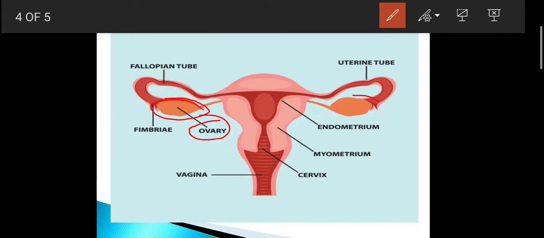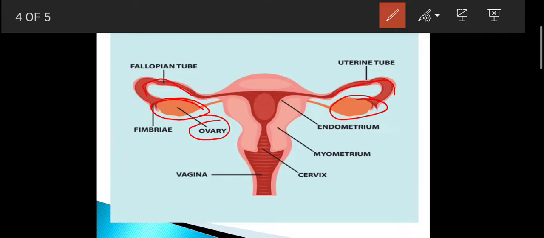These two oval-shaped structures are known as ovaries. Since they are two in number, we say ovaries. The duct-like structure catching the ovary is known as the oviduct or fallopian tube. They are also two in number, one and two.